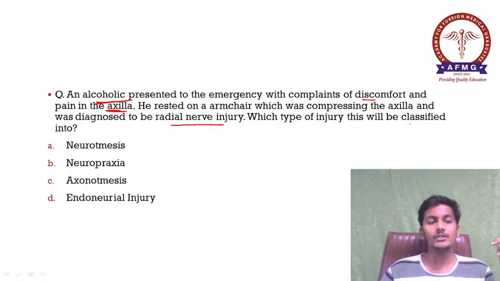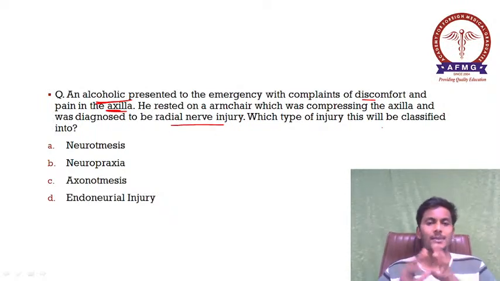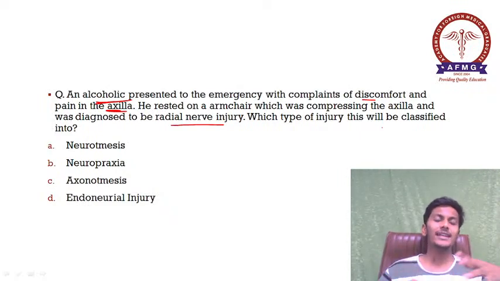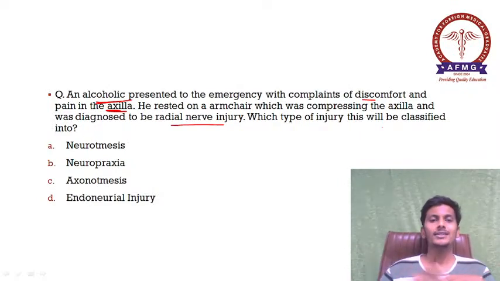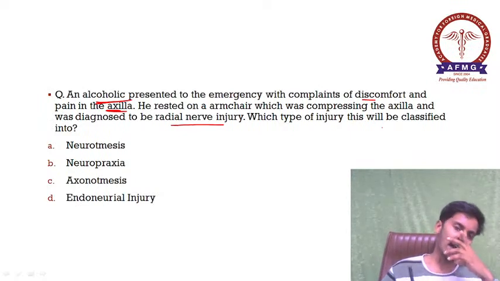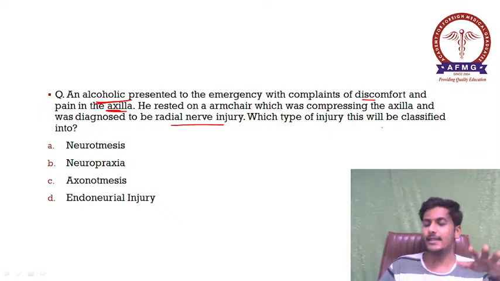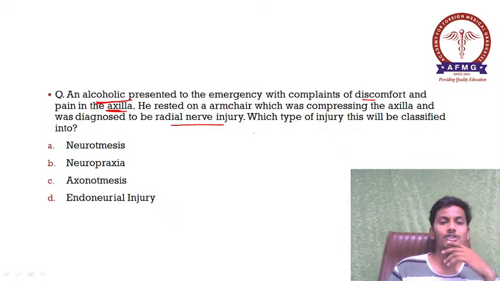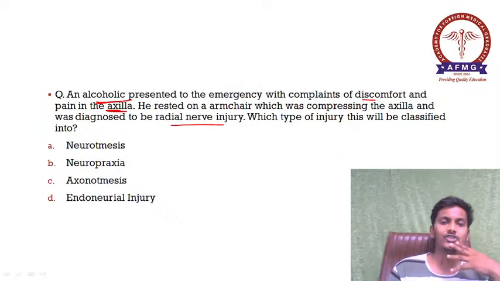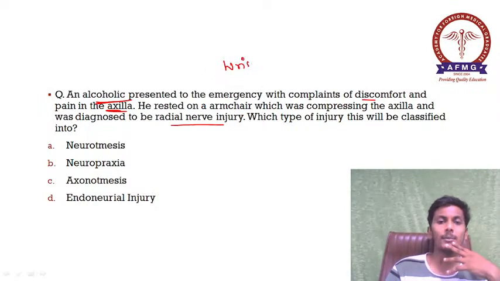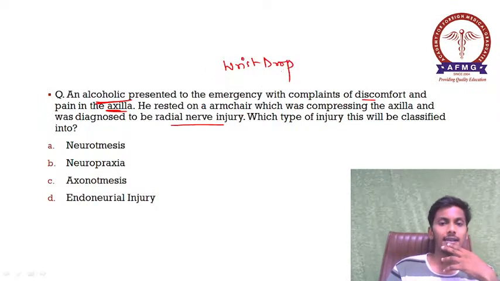Which type of injury will this be classified into? So please remember, this is a characteristic case. Normally an alcoholic presents to you on a Sunday or a Monday, after a Saturday night when he was totally drunk and was resting on an armchair, which compressed his axilla region, leading to compression of the radial nerve, causing radial nerve injury, leading to wrist drop in some cases. Okay, this is a characteristic case.